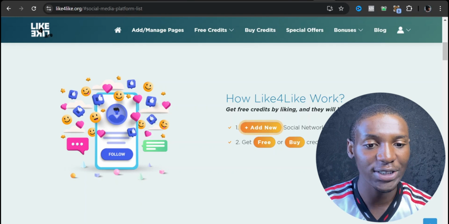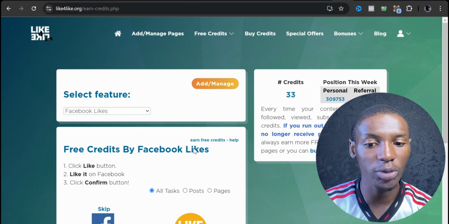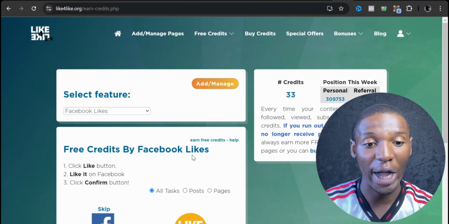So for instance, if I come over here where it says get free credit and click on free, it's going to bring me to this page right here, right? So this is where we're going to actually complete very, very simple actions to get credits.